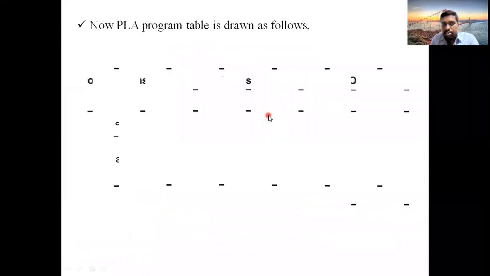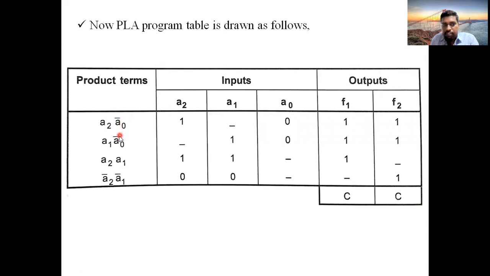Now start framing the PLA table. Write the four product terms, three inputs as it is, and the two outputs. See here, A2 in normal form means 1, A1 is absent here, so dash, A naught in complementary form means 0.